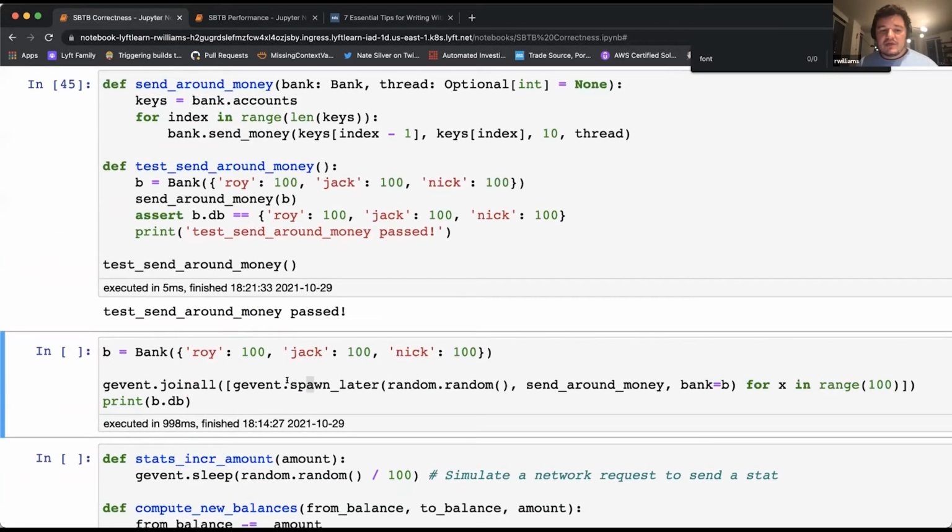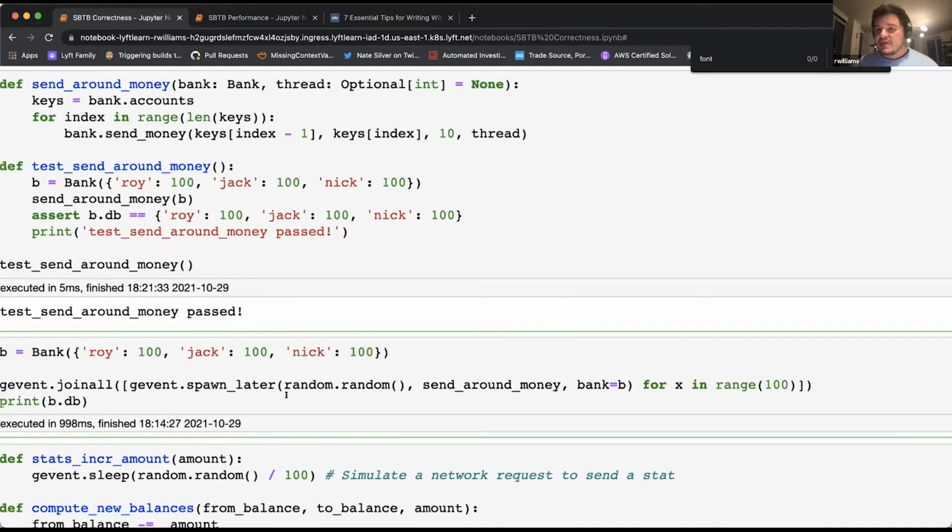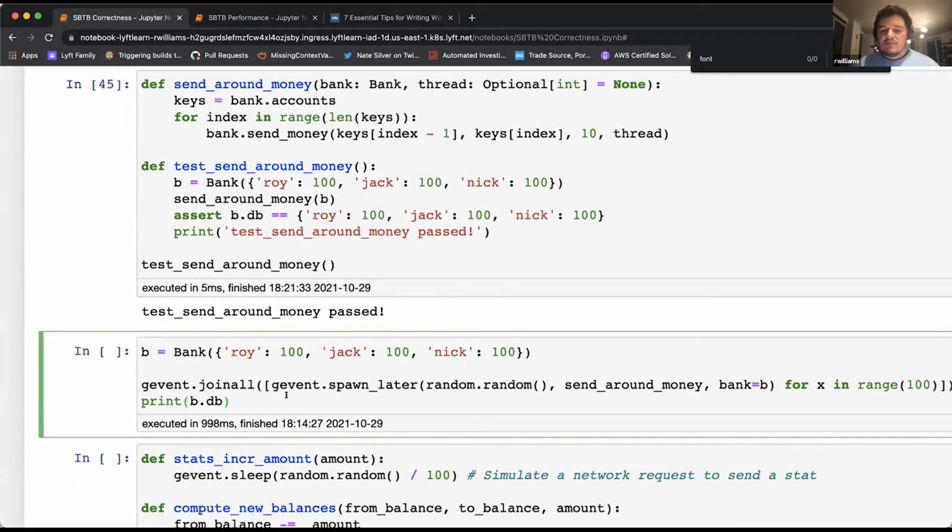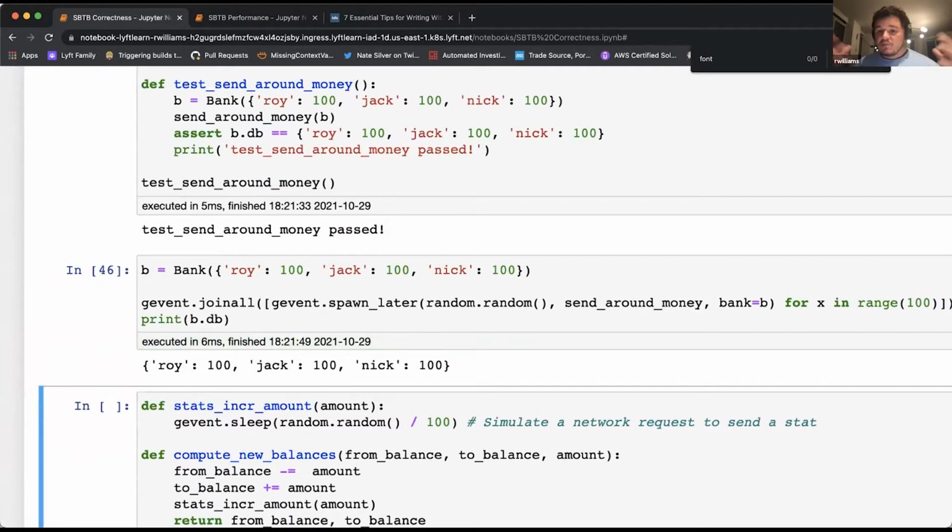To simulate web traffic with a Gevent-based system, I'm going to be spawning a bunch of greenlets. They're going to start at random times and call send money around. And we run this, and it's great. With those 100 requests that are sending money around, at the end of the day, everyone winds up with an equal amount of money in their bank account. So I'm feeling pretty good about this.